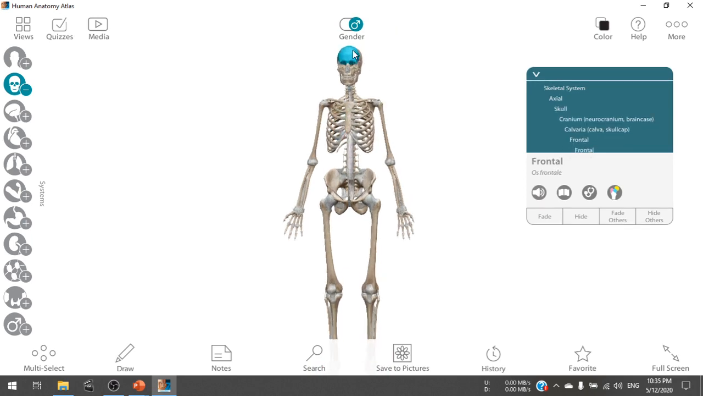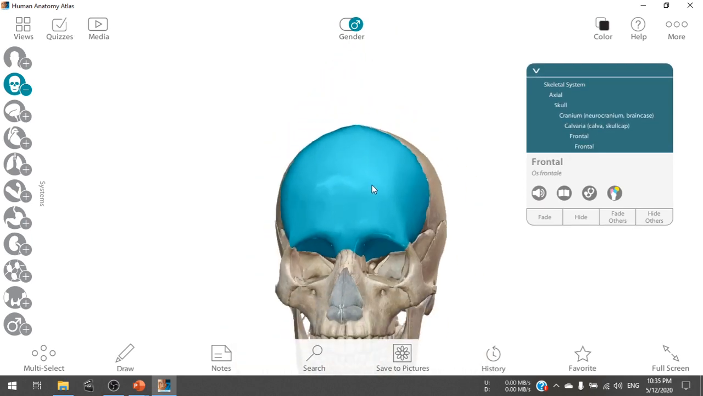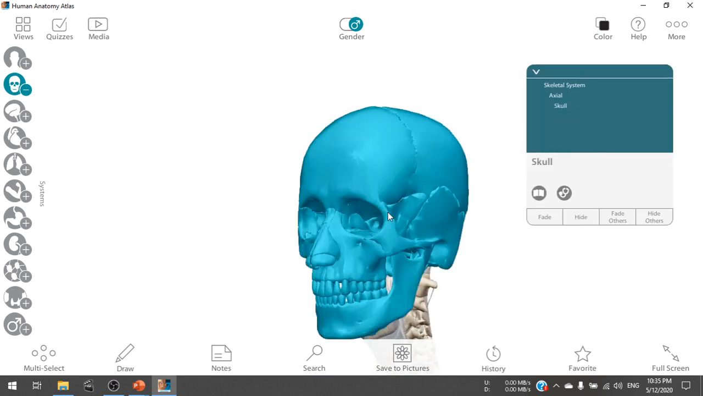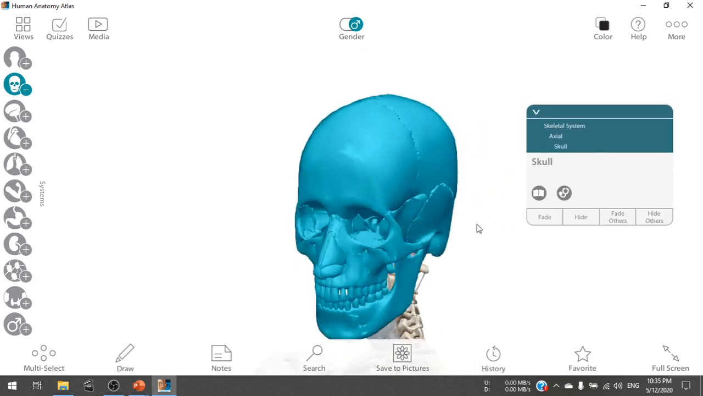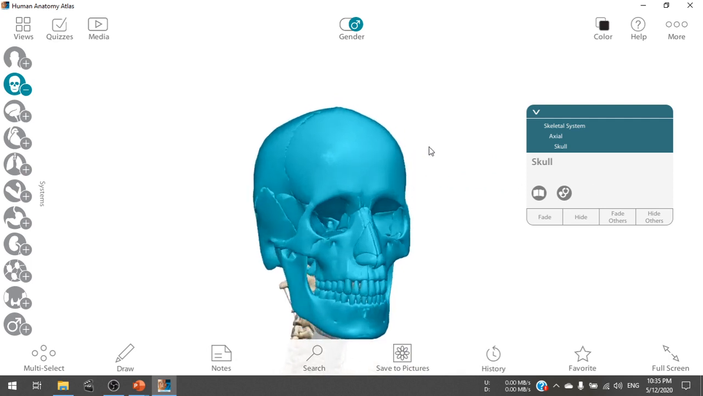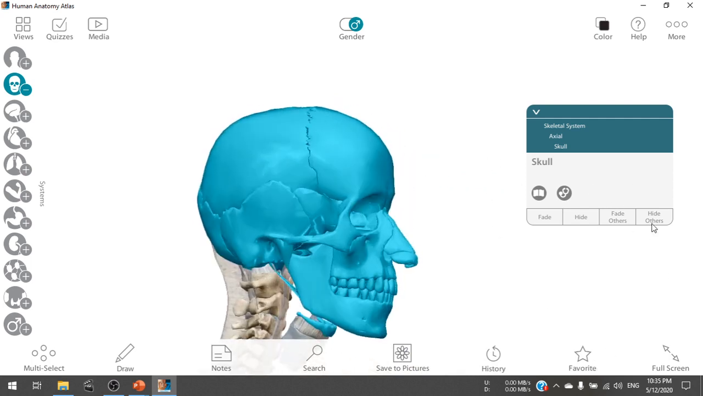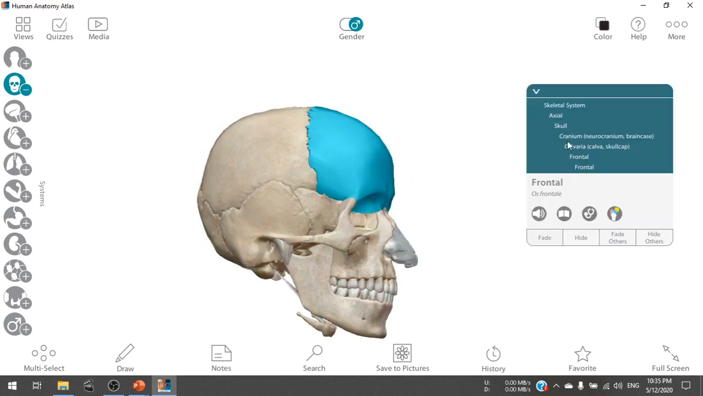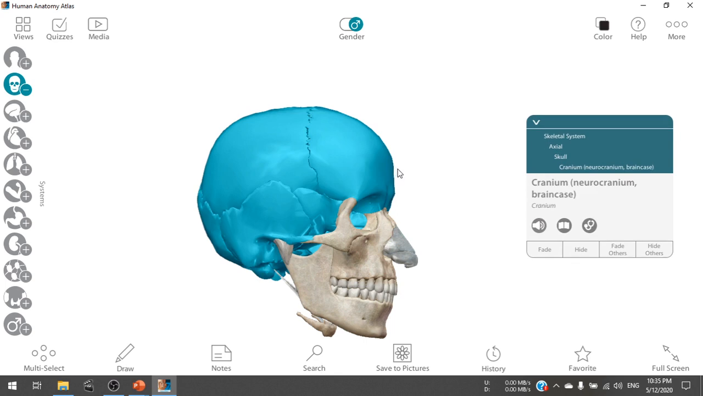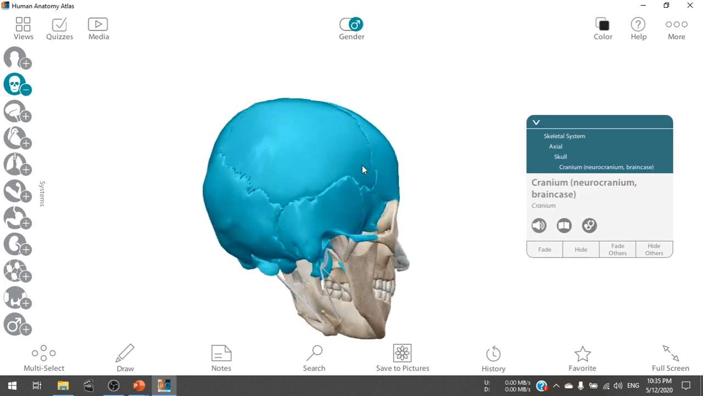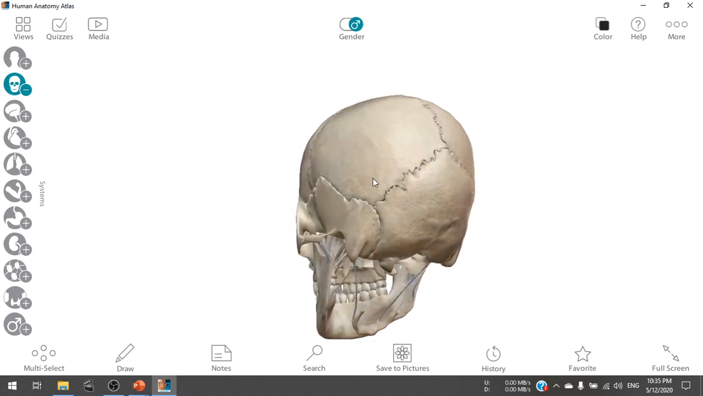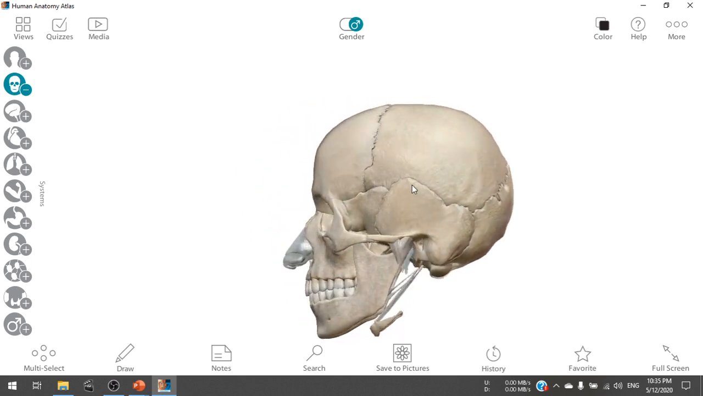And when we start from our head, inside our head there is the skull. So this total part is called the skull of our human skeletal system. And inside the skull, the main region is called the brain case or cranium. So this total part is called the cranium, and you see the cranium is made up of multiple bones, multiple flat bones.